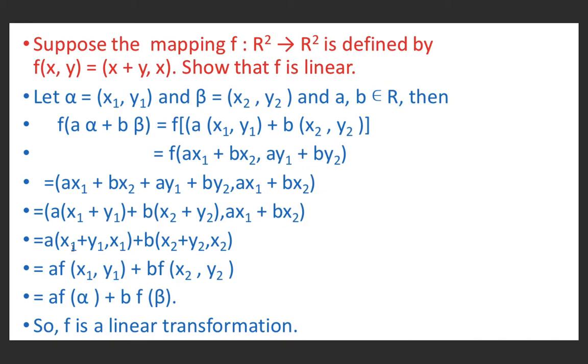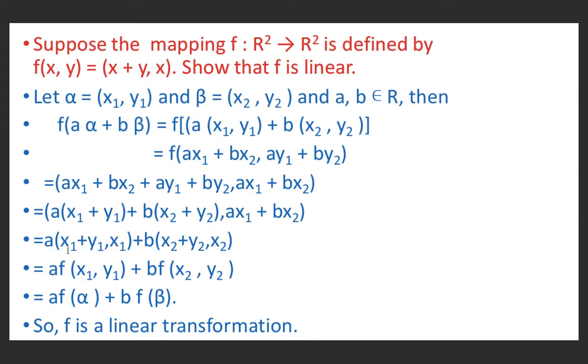And this may be written as a(x1 + y1, x1), and the second term is written as plus b(x2 + y2, x2). And this is nothing but f(x1, y1), because f(x1, y1) has in the first term the sum and in the second term the first term.